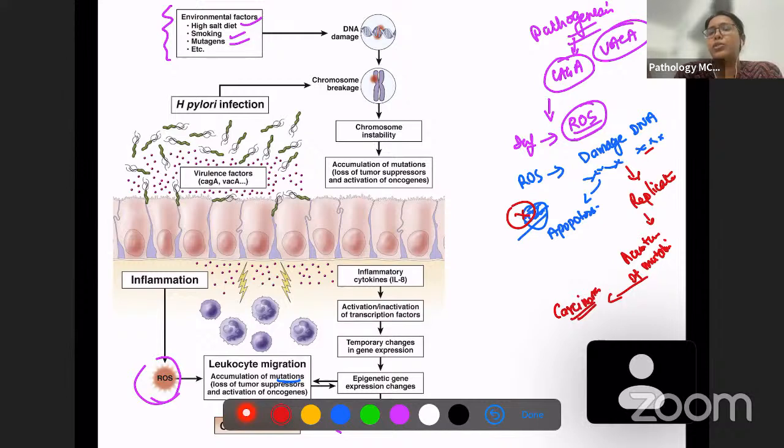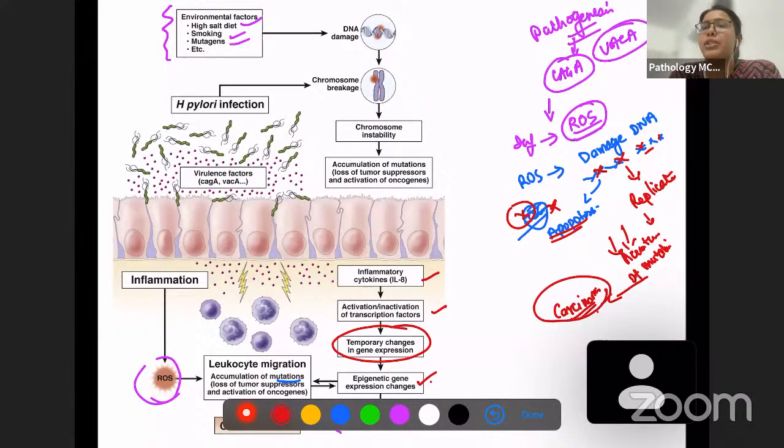Okay. So there are these inflammatory cytokines, transcription factors, altered expression of genes, and finally epigenetic changes. That is what happens when continual DNA damage happens. There are going to be a lot of changes and mutations happening. So when these keep on accumulating without undergoing apoptosis because of impaired function of tumor suppressor gene, then we are going to develop carcinoma. So this is the pathway of carcinogenesis.